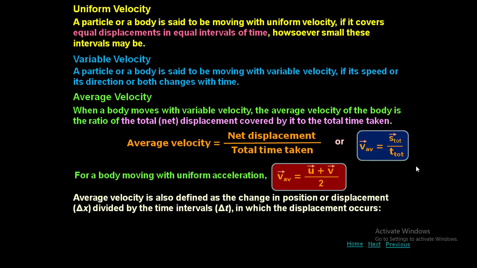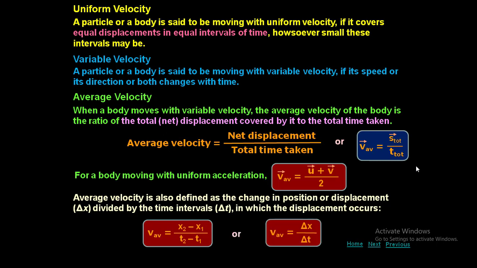Average velocity is also defined as the change in position or displacement divided by the time interval in which the displacement occurs. So V average is equal to x2 minus x1 by t2 minus t1, which is nothing but change in position by change in time. Or V average equals delta x by delta t. Delta x represents change in position, nothing but total displacement. Delta t represents the time interval, the time gap, or total time.